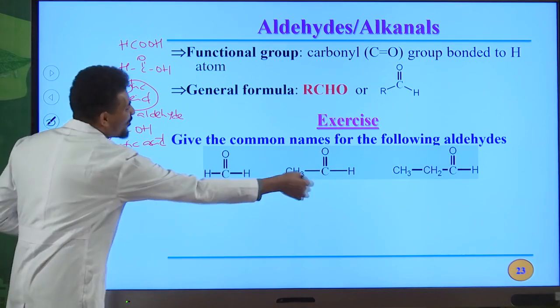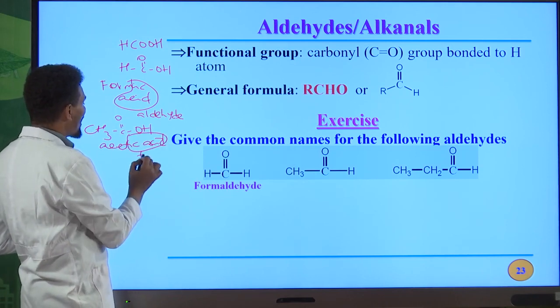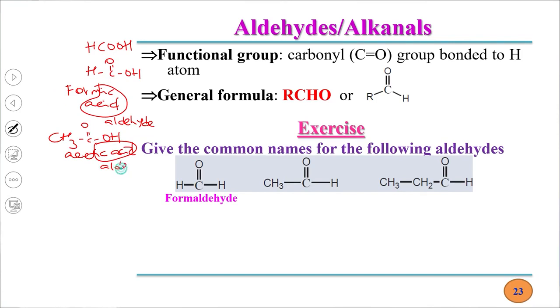So to write the common name for this aldehyde, IC acid must be replaced by aldehyde. Okay, IC acid must be replaced by aldehyde. So acetaldehyde. Acetaldehyde is the common name for this aldehyde, an aldehyde that contains 2 carbon atoms. So this is an aldehyde that contains 3 carbon atoms.